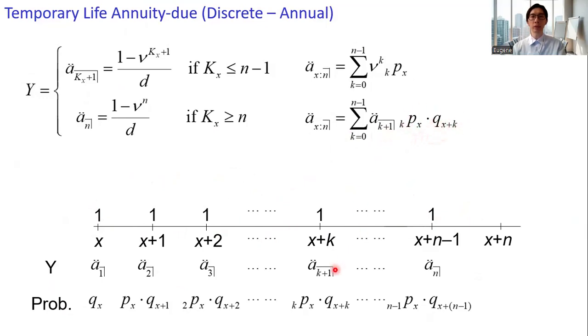We have a double dot angle k plus 1 and then times the probability kpx qx plus k. Not to forget that if the individual dies beyond the end-year period, Y is a constant, a double dot angle n. The corresponding probability is npx. So we need to add this term in the expression. And this is for the expected value of Y.